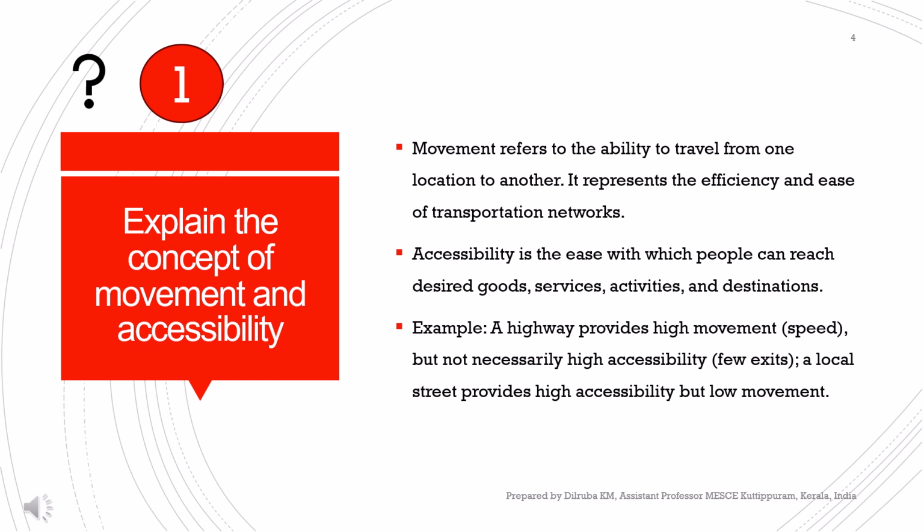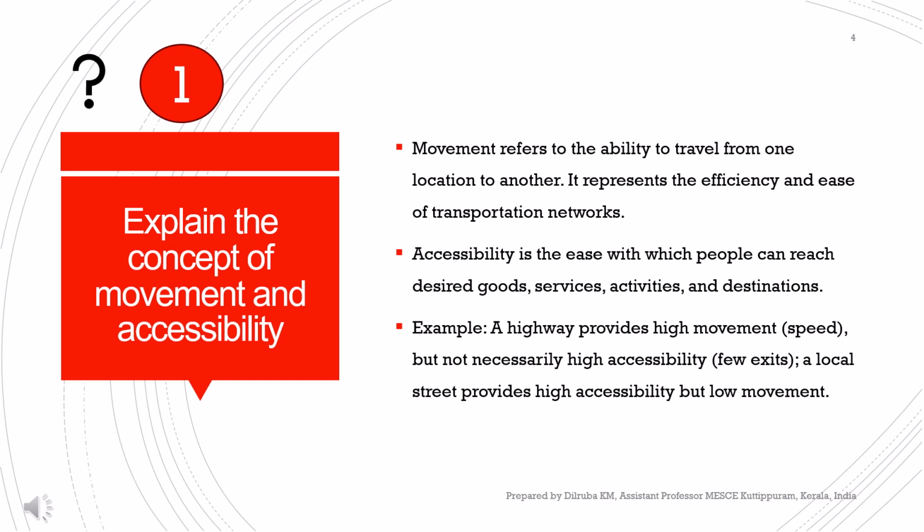So movement refers to the ability of anything to travel from one location to another. It represents the efficiency and ease of the transportation network. Whereas accessibility is the ease with which people or goods can reach a desired destination, service or activity. So movement is the ability to travel and accessibility is the ability to access.